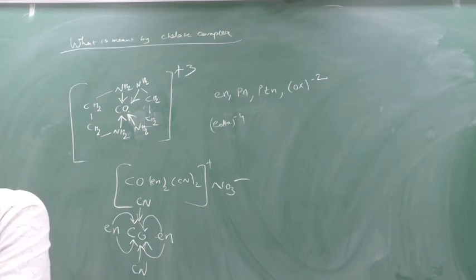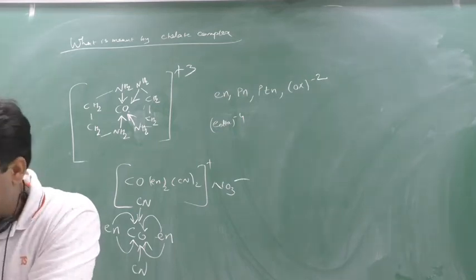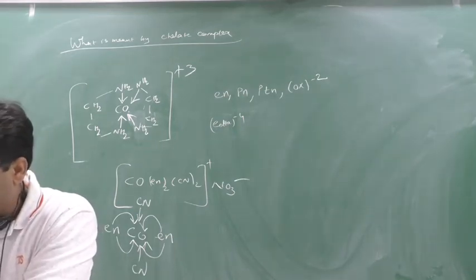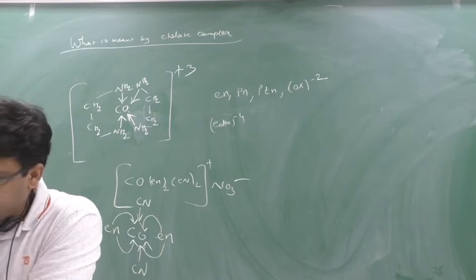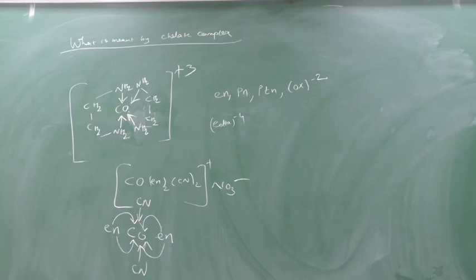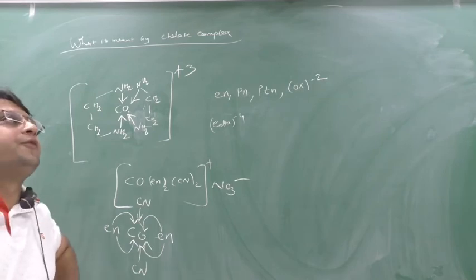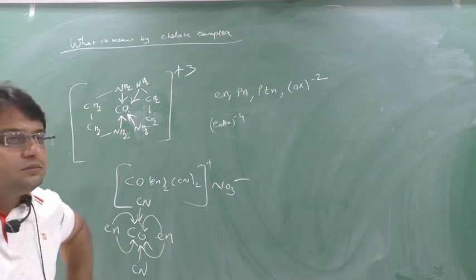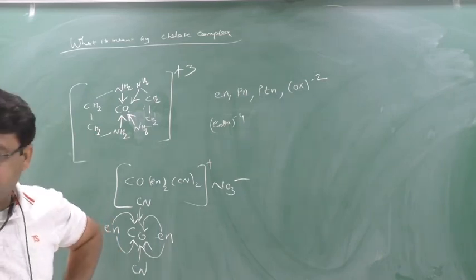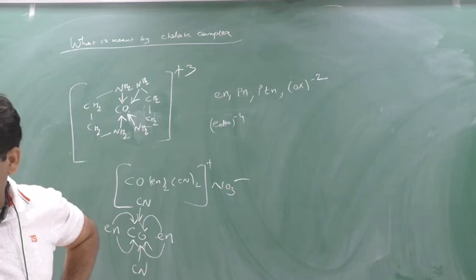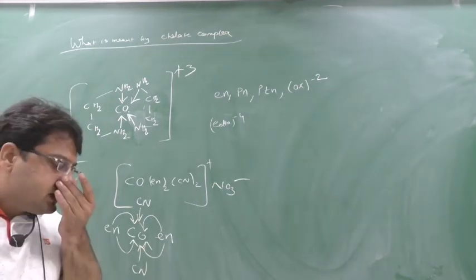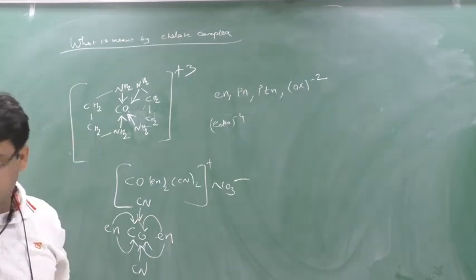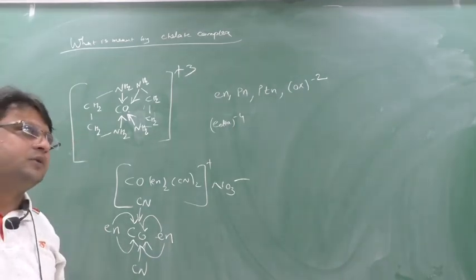Ligands must have a lone pair of electrons that can be donated easily to form a coordinate covalent bond with the central metal atom. You know all this, but write it down. Ligand must have a lone pair of electrons that can be donated easily to the central metal atom or ion.